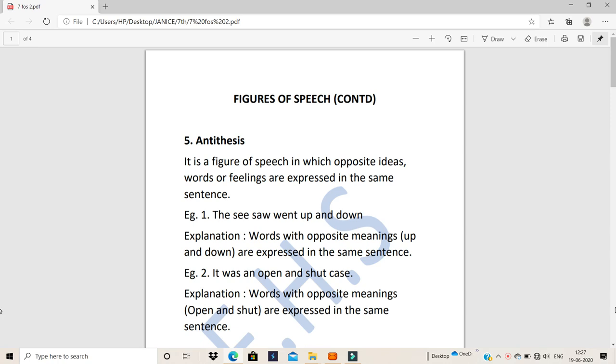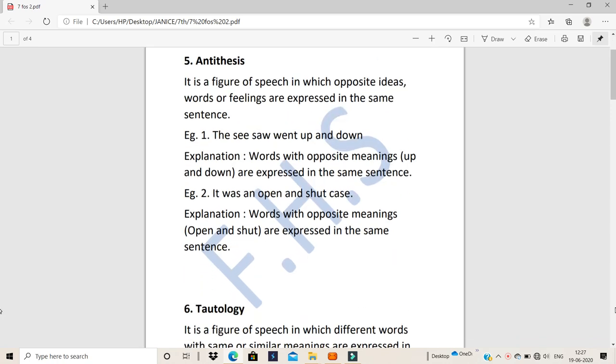Today the first figure of speech which we will learn is antithesis. Now anti means against, or you can say the opposite. In this figure of speech also we are talking of opposites, like two opposite words, two opposite ideas, like good and bad, two opposite values. Two opposite words like up and down, here and there, in and out.